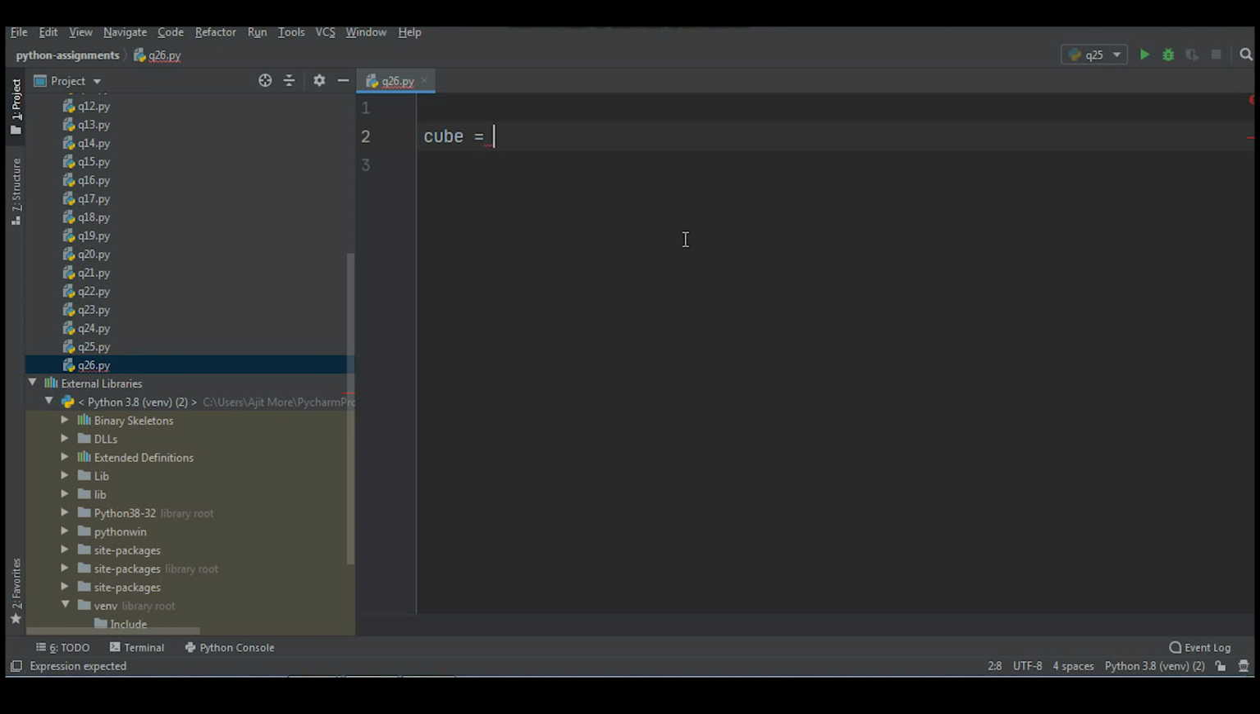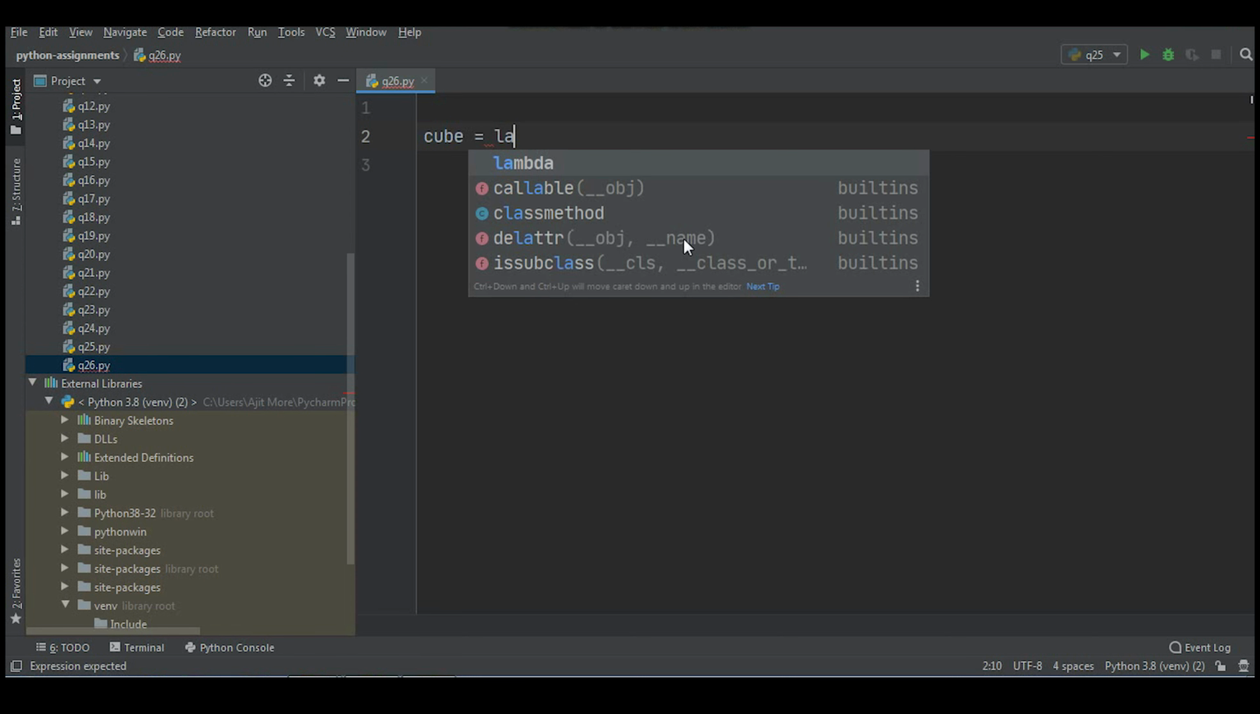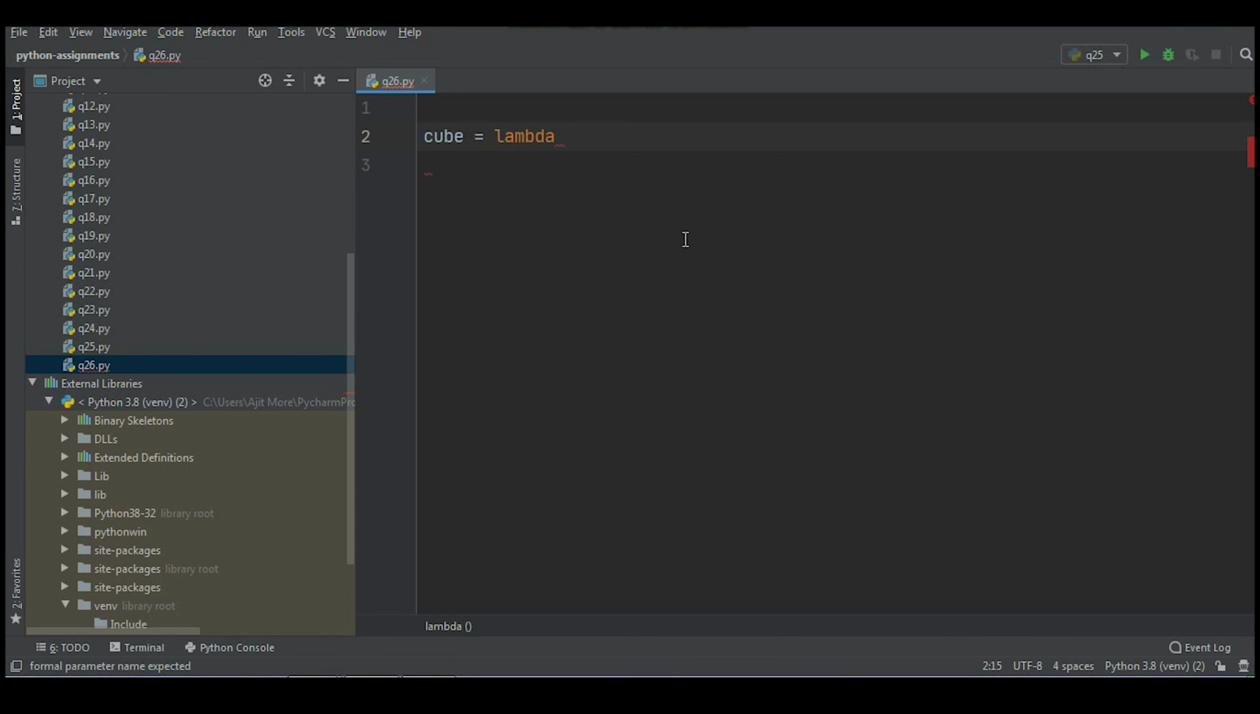Now, how to create an anonymous function? Keyword lambda, then a comma separated list of parameters which you want to pass. I'm going to pass n, then colon is mandatory, and then the expression which this lambda function is supposed to perform. It is supposed to perform cube, so I'm writing n star star 3, that is n raised to 3. Now we'll test this function.